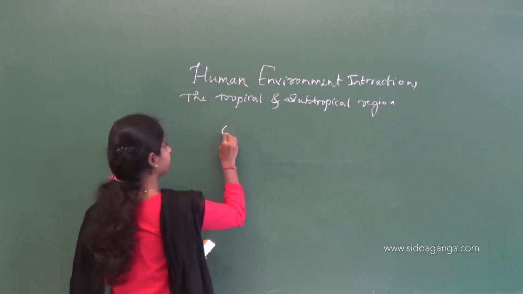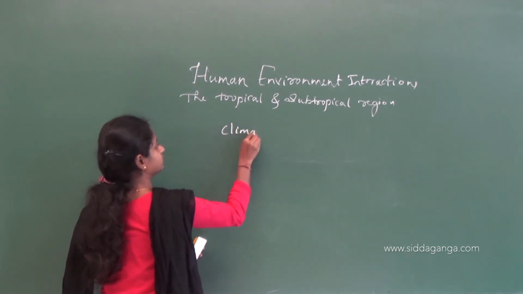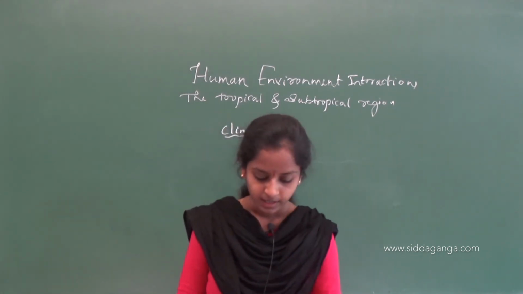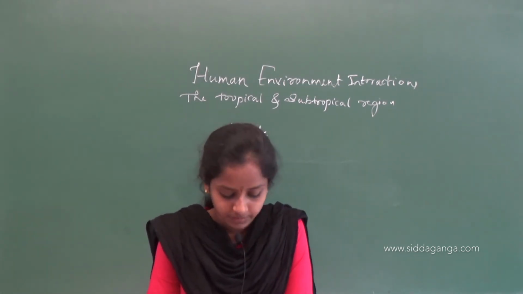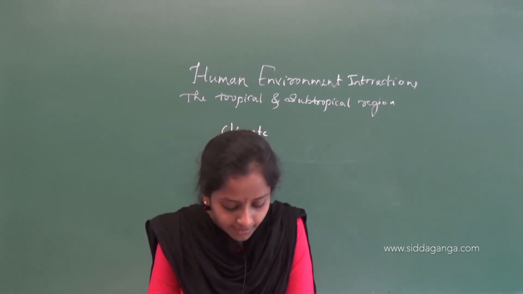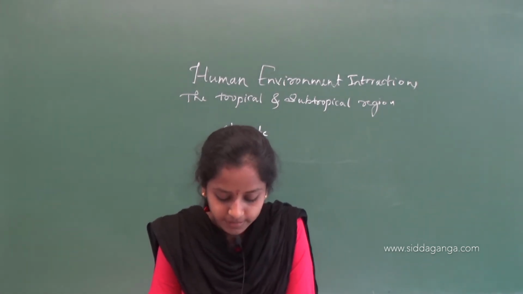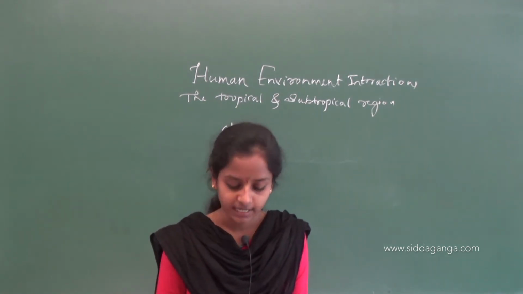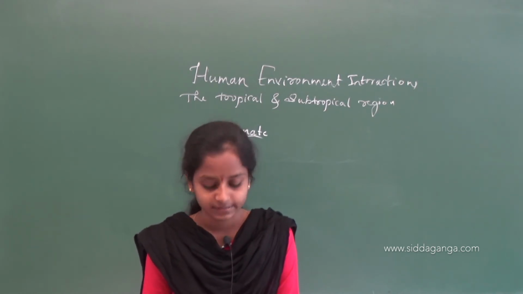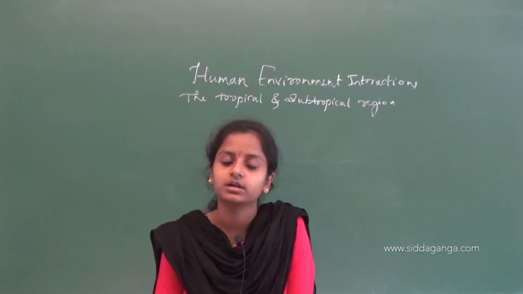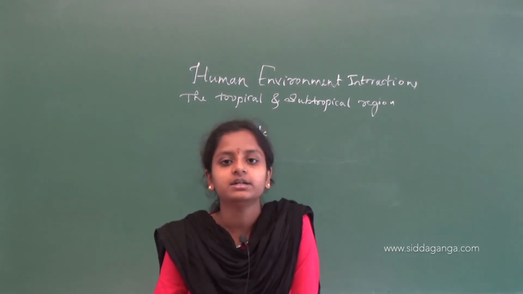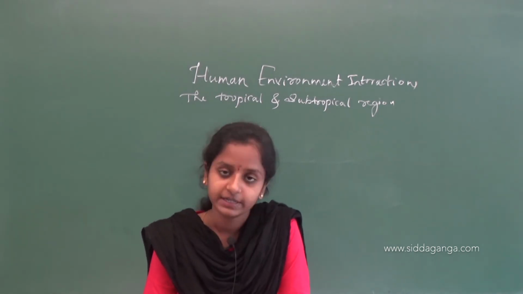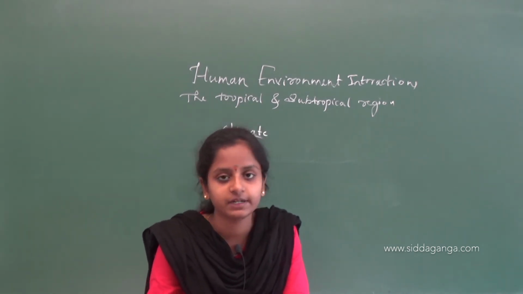That is climate. You can see here or listen to what I am reading. As you know, the Amazon basin stretches directly on the equator and is characterized by a hot and wet climate throughout the year. See, in the equator region, there will be a very hot and wet climate.